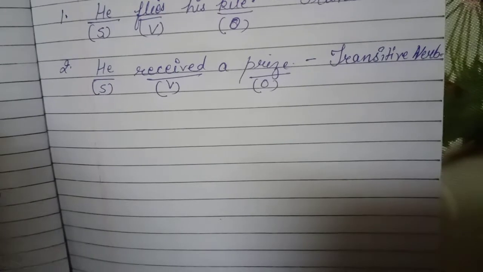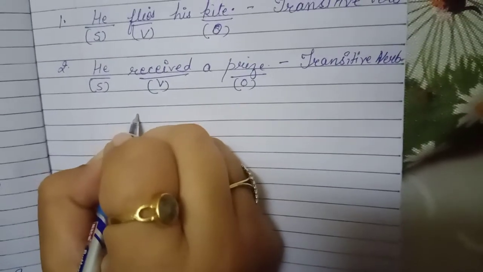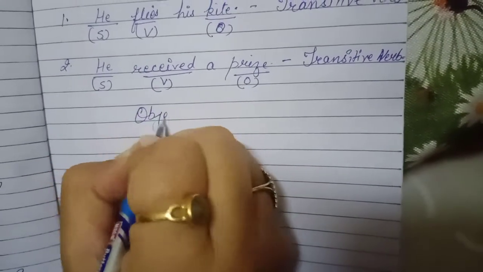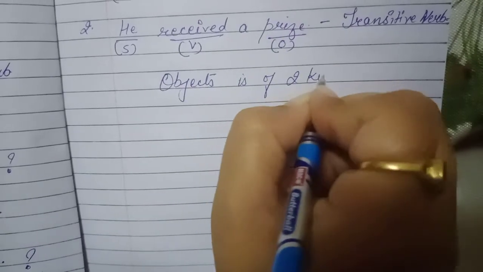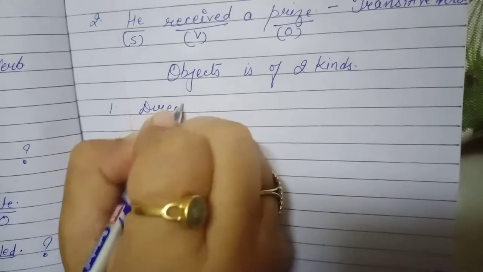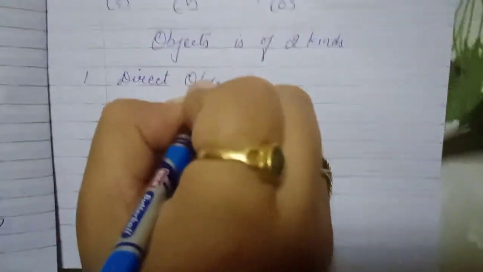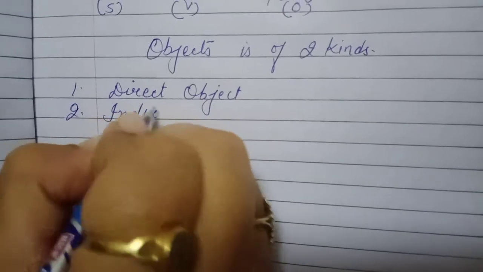Now, what is the object asked here? Students, objects are of two kinds. First is direct object. Second is indirect object.